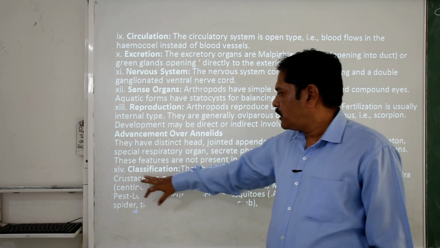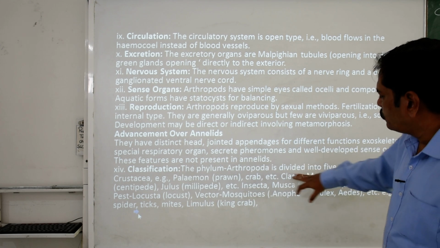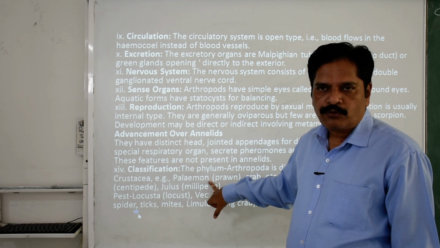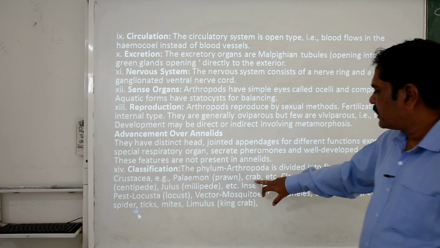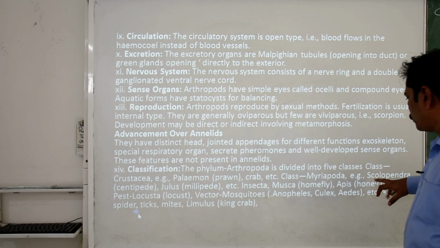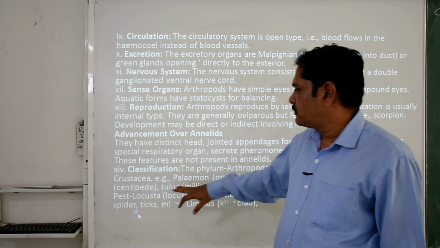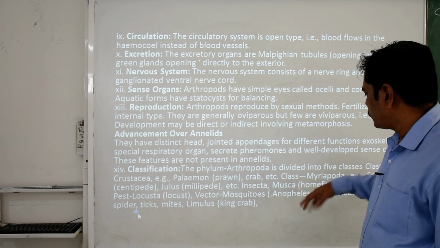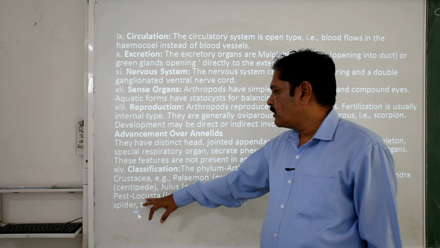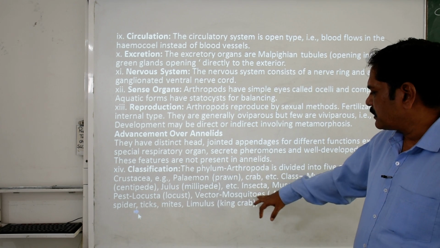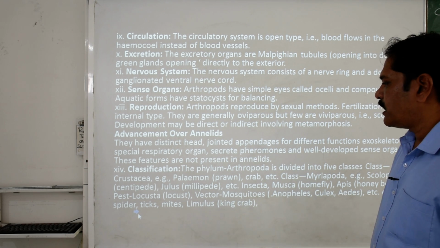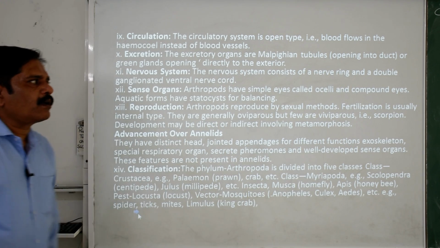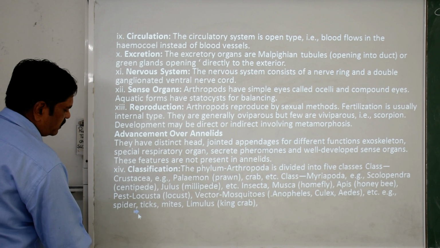Now when we talk about classification, arthropoda is divided into 5 classes. The class Crustacea, you know very well, has examples like Palaemon, the prawn, and the crab. Then the class Myriapoda has Scolopendra, the centipede, and Julus, the millipede. Insecta includes Musca, the housefly, Apis, the honeybee, the pest locust, and vector mosquitoes Anopheles, Culex and Aedes. Then Arachnida includes the spider, ticks, mites, and Limulus, the king crab. These are all very well known examples.